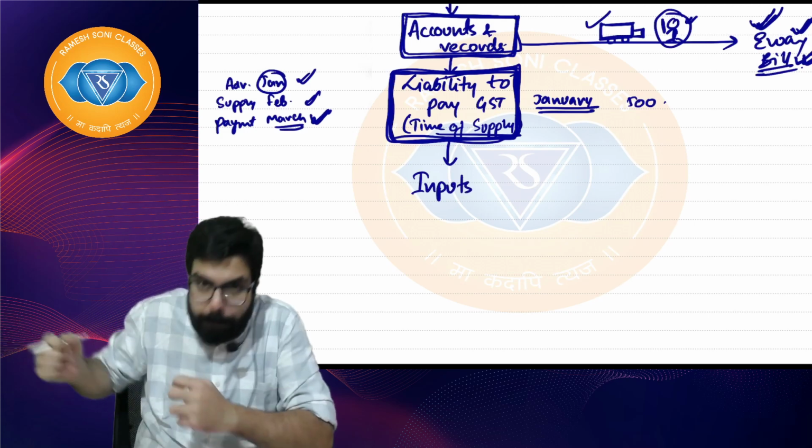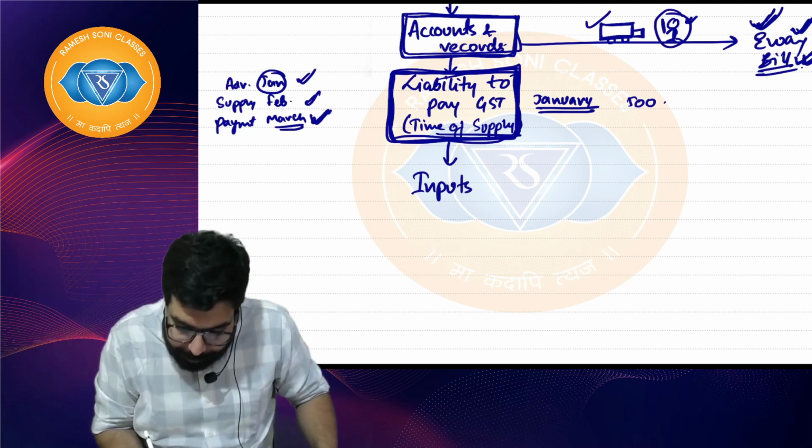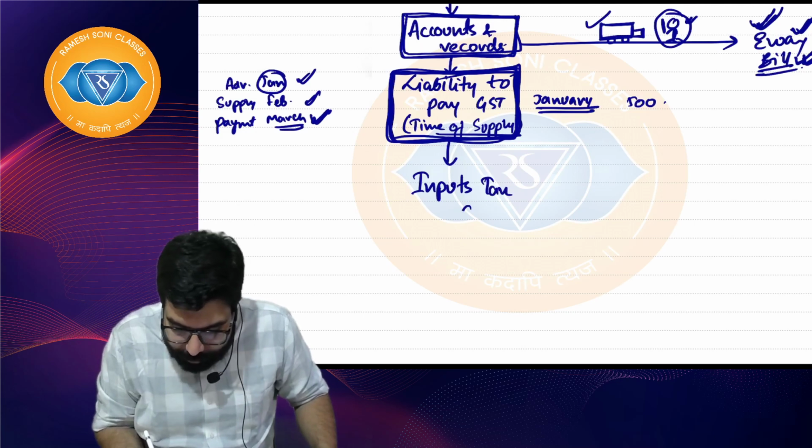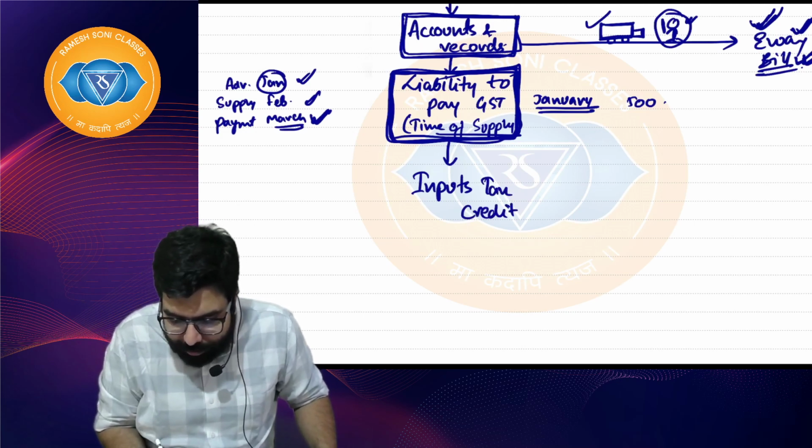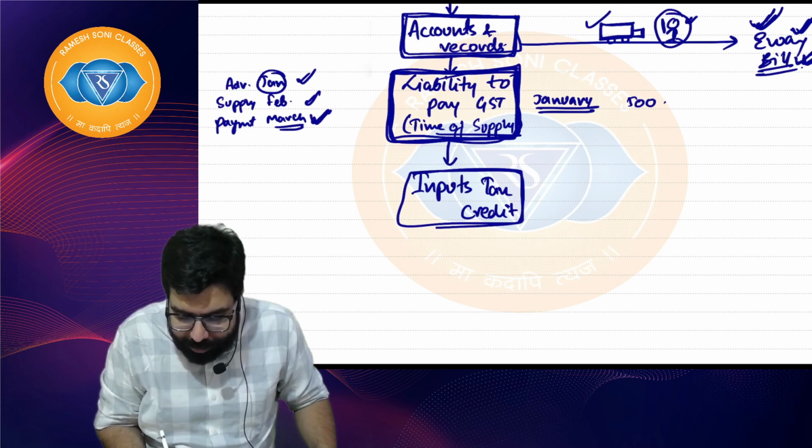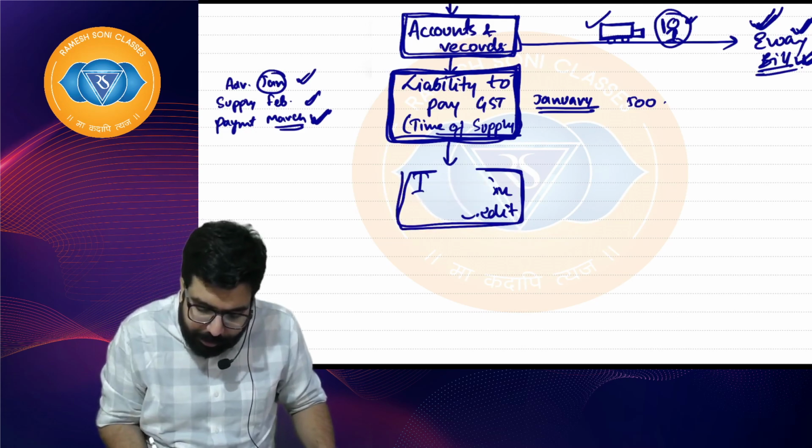Inputs means whatever I buy as input. Whatever tax I have paid, that credit the government gives me. So the next step is using your input tax credit. The next chapter's name will be